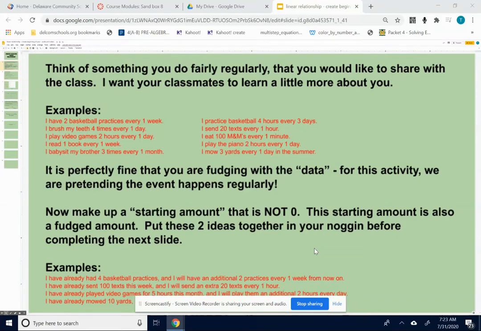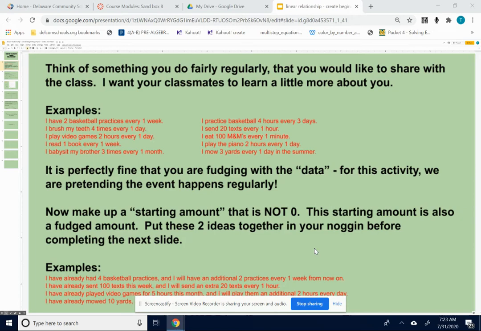Okay, in this activity, we are going to create a linear equation that has to do with you. We want to do some math, but we also want to learn a little bit about you, like something that you enjoy doing in your spare time, or just something you're interested in. So think of something you do fairly regularly that you would like to share with the class. I want your classmates to learn a little bit more about you.